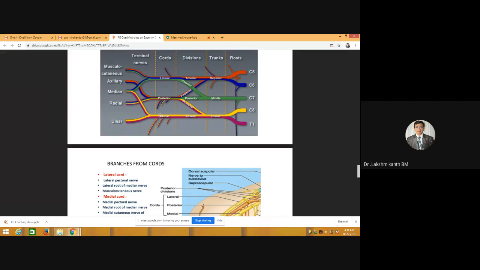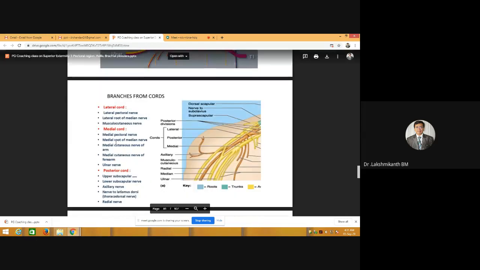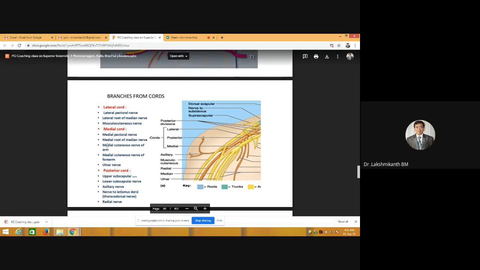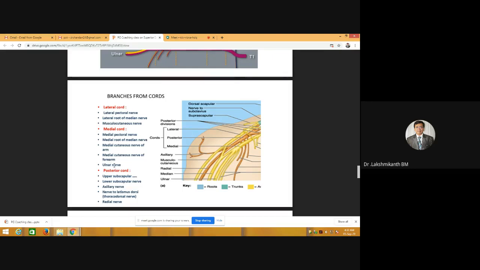But from the cord, if you try to see, the anterior division of the inferior trunk is going to form the medial cord. You have so many nerves. How to remember? There are 4 times M and 1 U. The 4 times M are: medial pectoral nerve, 1 M finished. Second M is for medial root of median nerve, medial cutaneous nerve of arm, medial cutaneous nerve of forearm. U stands for ulnar nerve.